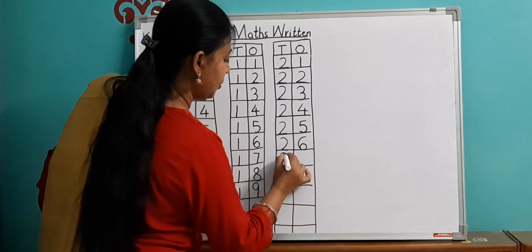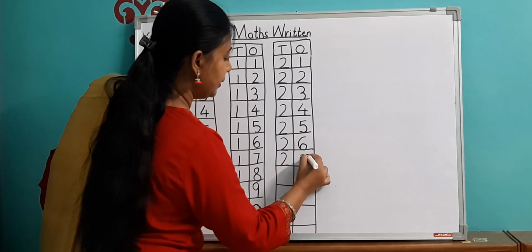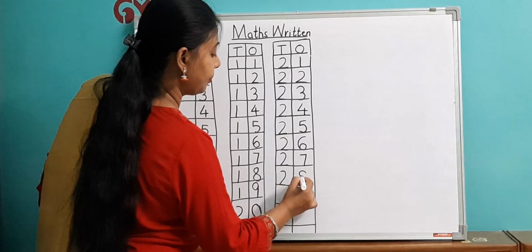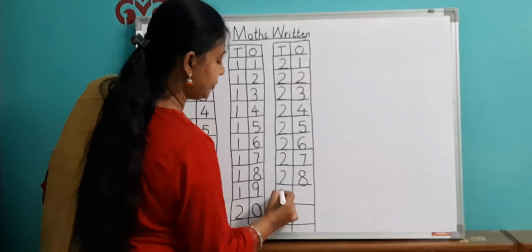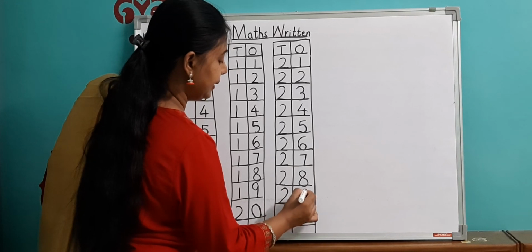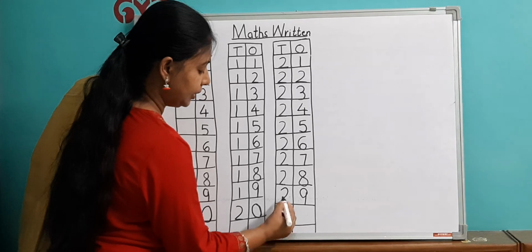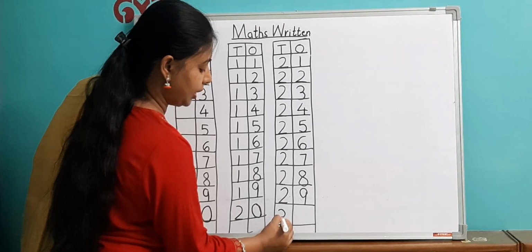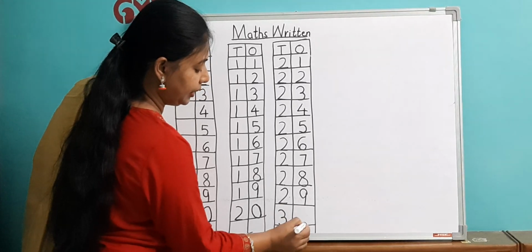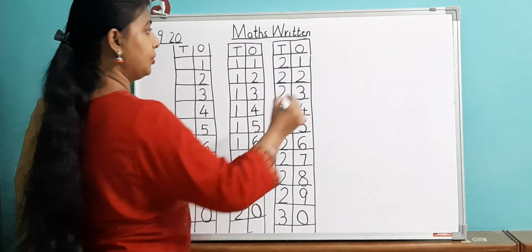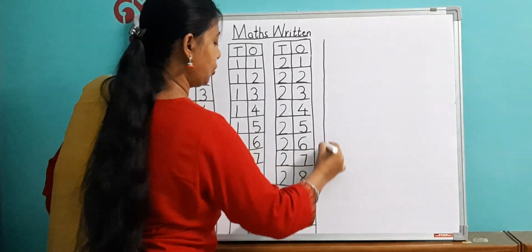Now this is 26, 27, 28, 29, and then after 2 comes 3. This will become 3 and 0 over here. Right, children?